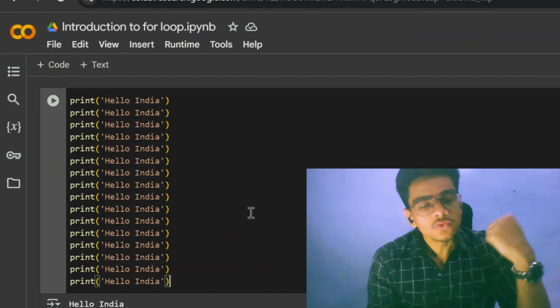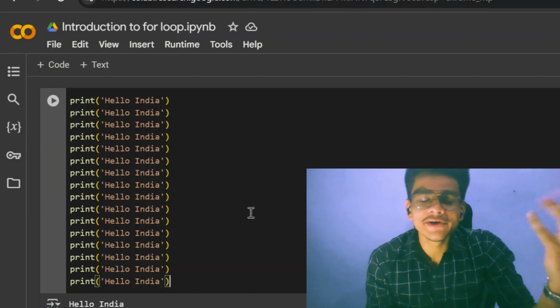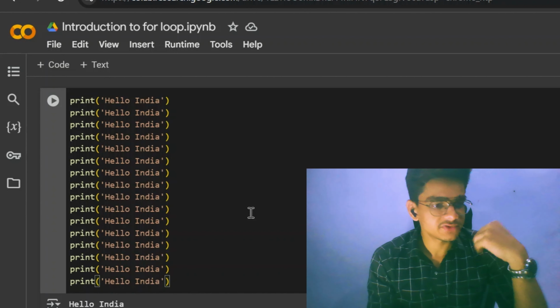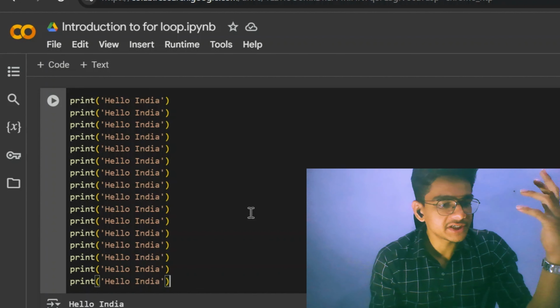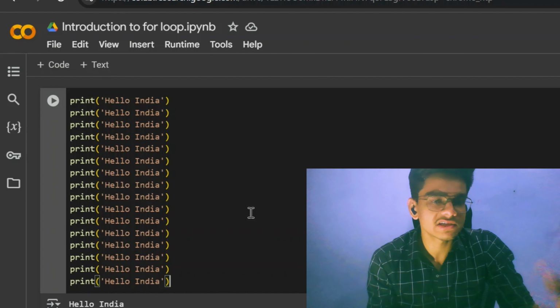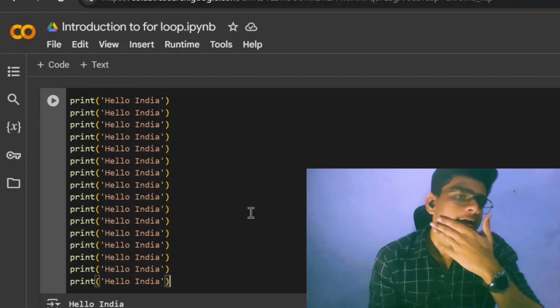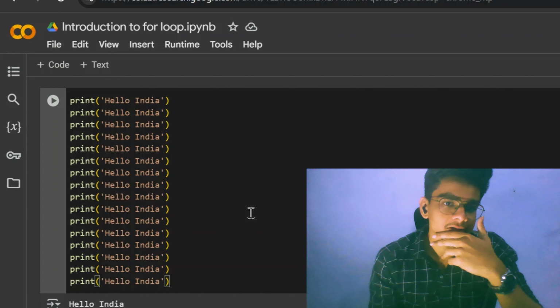Okay, but to get things very fast, the main reason behind inventing coding is to make our life easy, to get things very fast, to automate. We can reduce this task of simply copy and paste by using our weapon, that is for loop here. So let's try that thing.